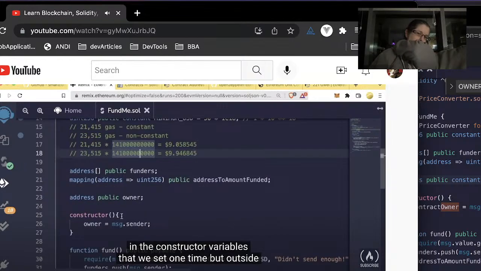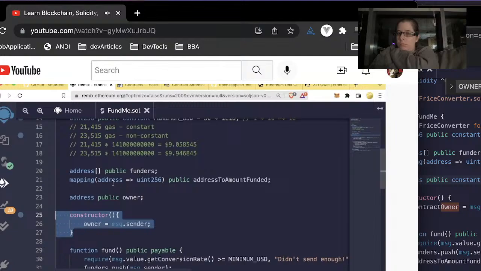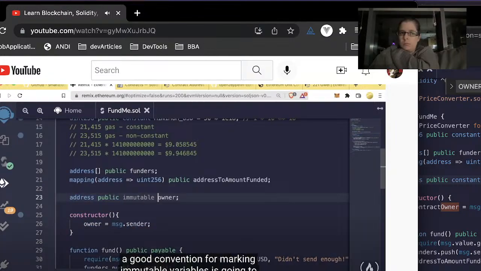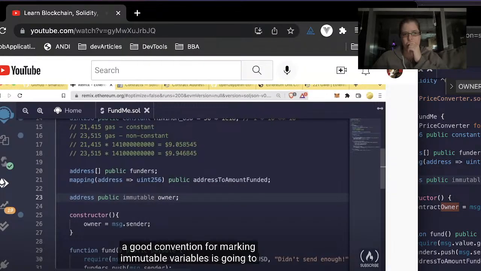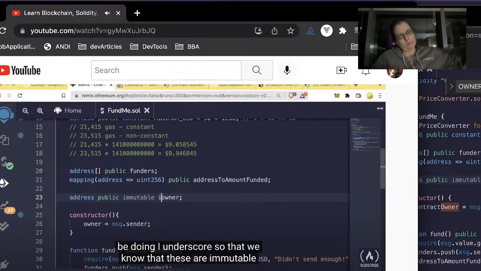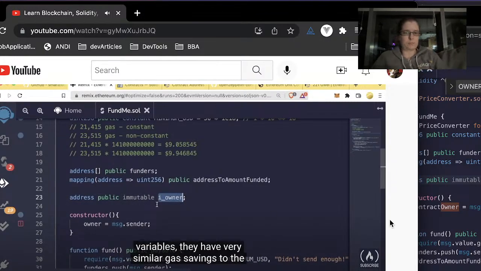Variables that we set one time, but outside of the same line that they're declared, for example in the constructor, we can mark as immutable. Typically. Okay, so multi-line constants are immutable. A good convention for marking immutable variables is going to be doing i underscore, so that we know that these are immutable.